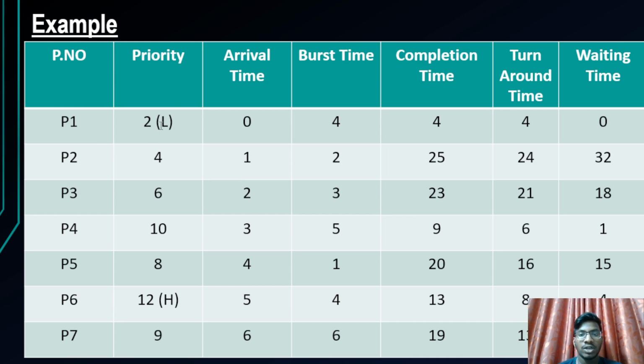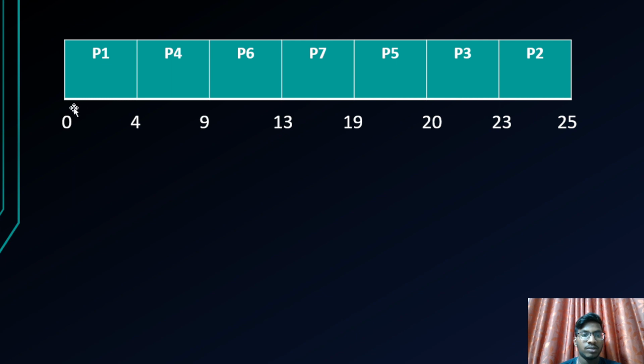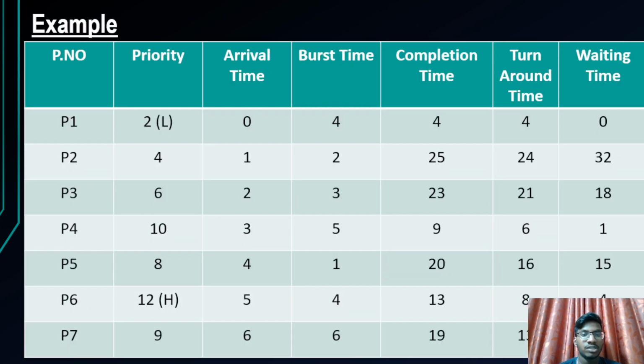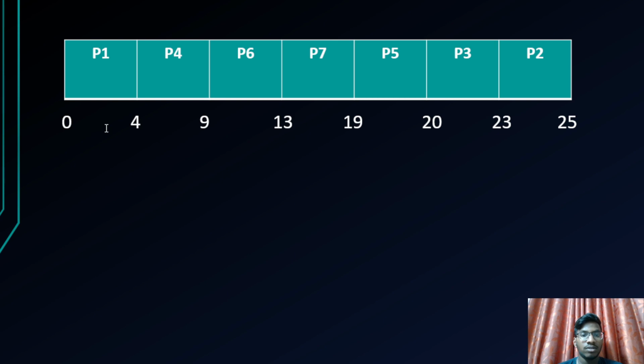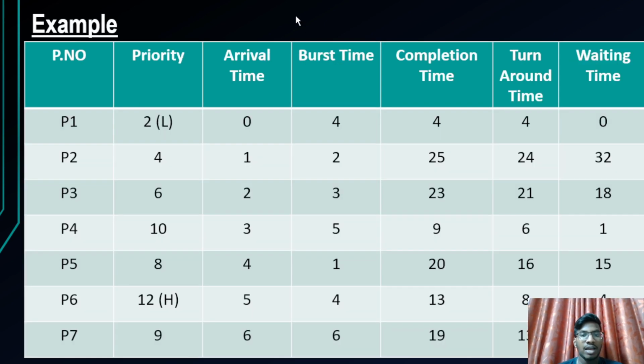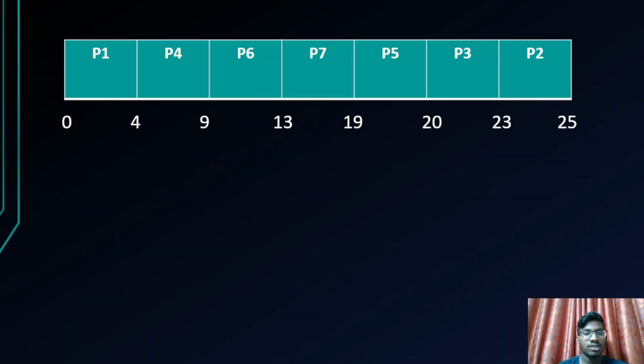So P1 process is executed for its burst time, for four time intervals, as the burst time given is 4. Now again, after P1, as arrival time is 4, there are many processes like P2, P3, P4 and P5. Out of these P2, P3, P4 and P5, the highest priority is P4, because it has priority 10 compared to P2, P3 and P5. So P4 is executed until its burst time.